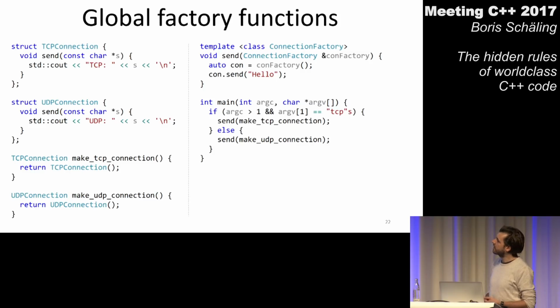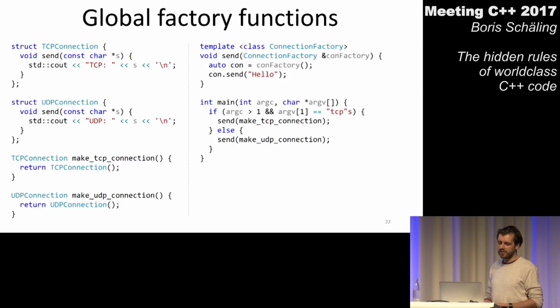But then below these classes, we see two functions called make TCP connection and make UDP connection. So these two functions are now our new connection factories. We said we only want to benefit from delegation. We want someone else to do the work for us. So if I have a function called make TCP connection, I can just call this function from anywhere else in my program, and this function gives me a TCP connection.